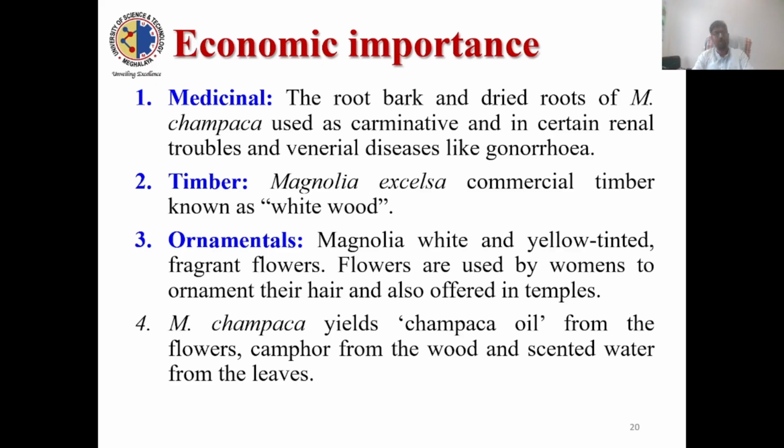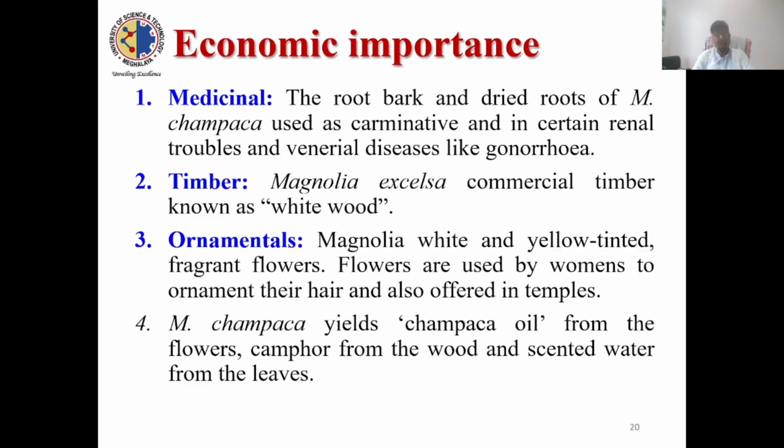Many of the species have long been used as traditional folk medicine, and other species are mostly used as food. In medicine, here you will see the root bark and dried roots of Magnolia champaca. The species is used as a carminative, in certain renal troubles and some diseases like gonorrhea.